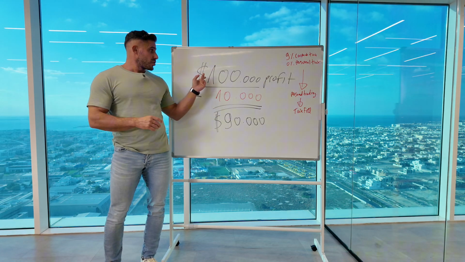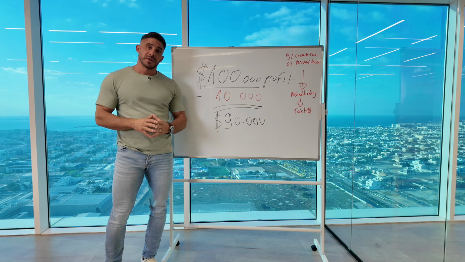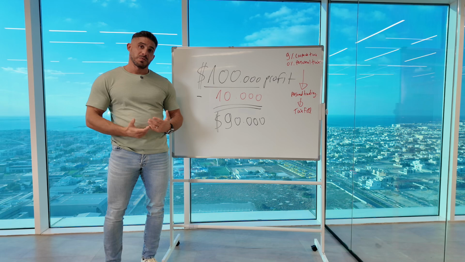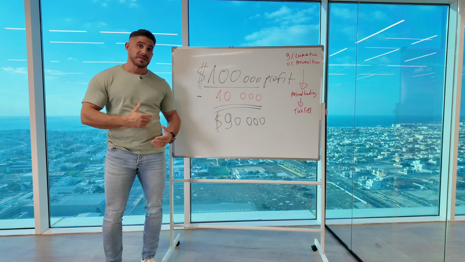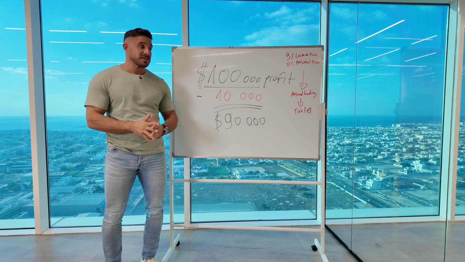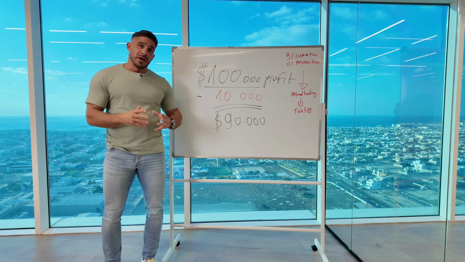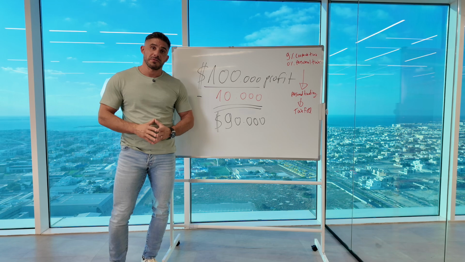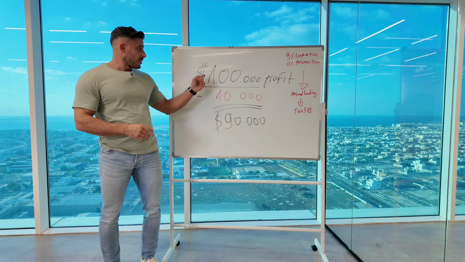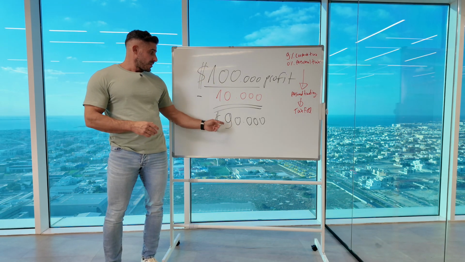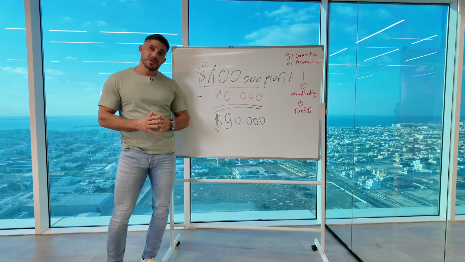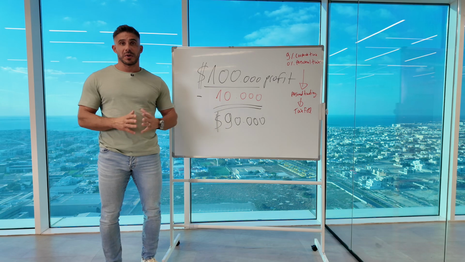So now you're making 100,000 US dollar profit in your home country, depending on where you're living, how much taxes you're paying, other expenses you have, maybe it's 20, 30, 40% tax, and you have personal income tax as well, which maybe will leave you with 30, 40,000 profit. Now think about that. You're making that, but in the end you will have 90,000. That's for the first year once you establish your company, your residency, your bank account.